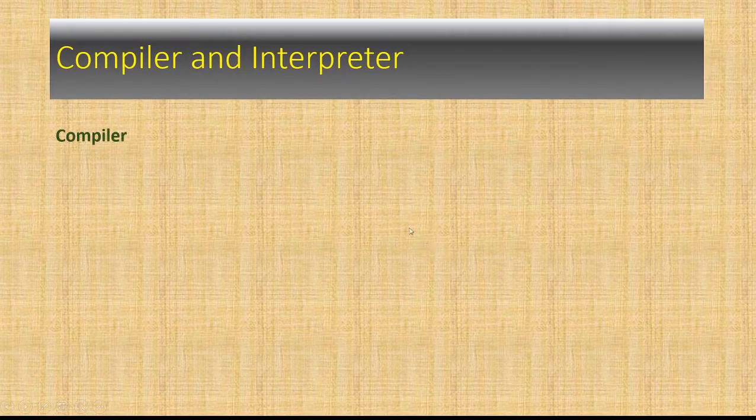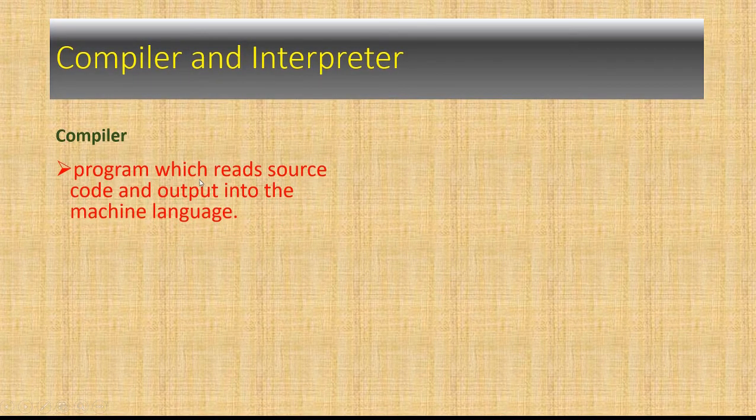What we will learn here, first we will talk about the compiler. So what is a compiler? A compiler is nothing but a program, just a program or set of instructions which reads source code in high level language and outputs machine language. That means the output of the compiler will go as input to the CPU or computer, which should be in machine language. So the compiler converts the high level language into machine language. This is the basic work done by the compiler. And the compiler executes the whole code at a time.